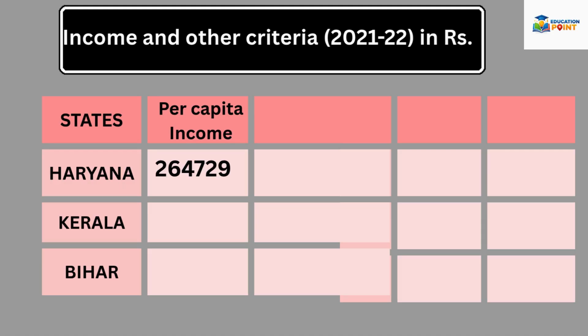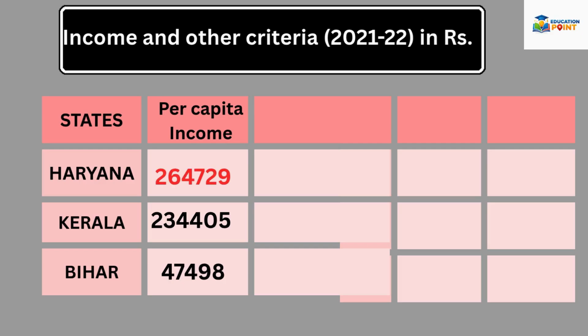The per capita income of Haryana is 264,729. The per capita income of Kerala is 234,405. And the per capita income of Bihar is 47,498. Haryana has high per capita income. So if we take only income as the criteria, we will get Haryana as the developed state.